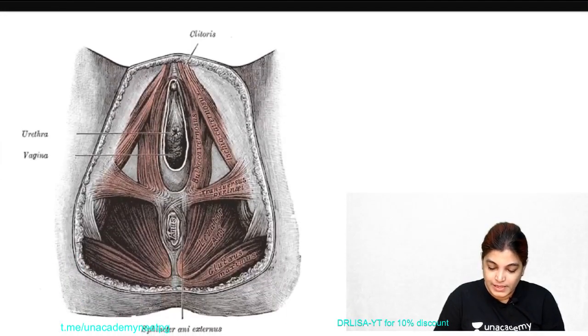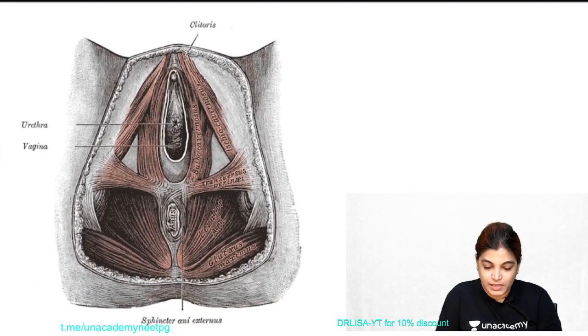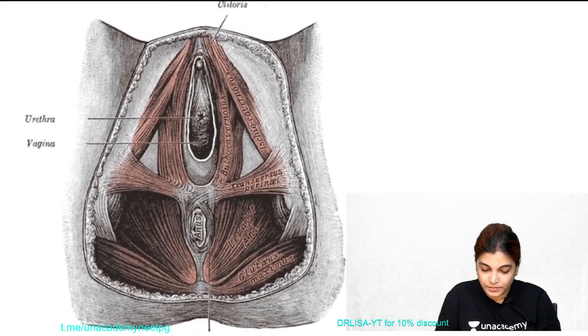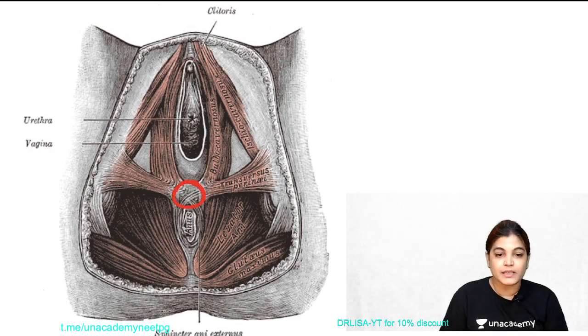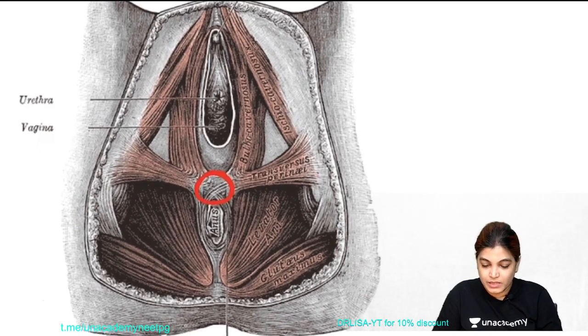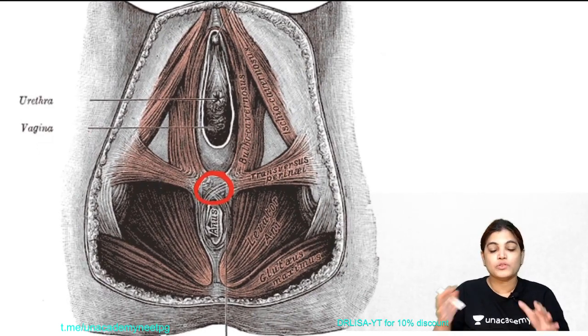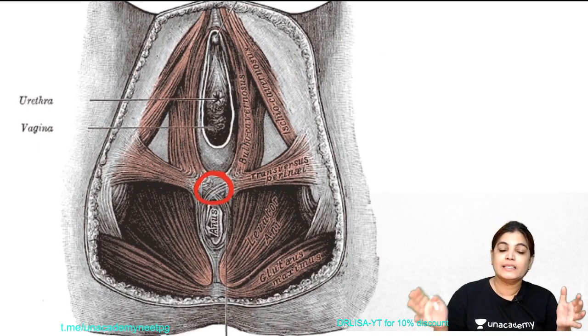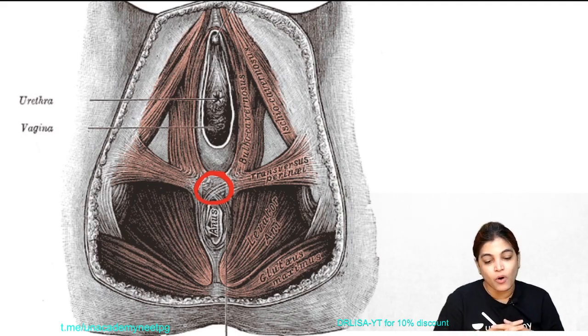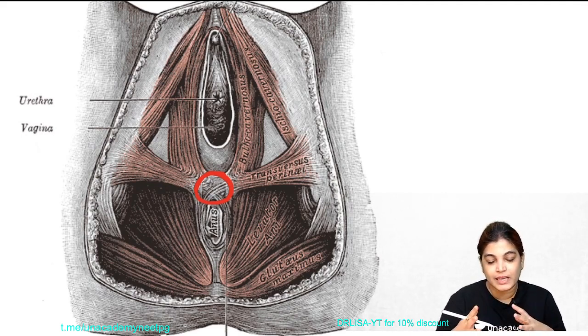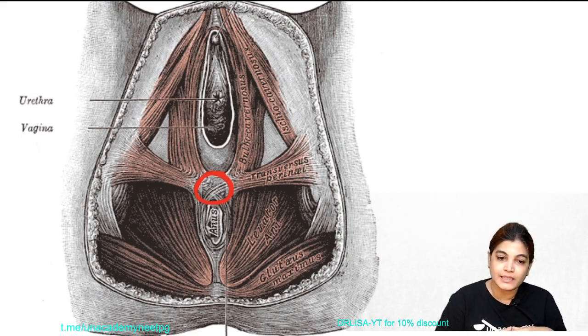So this is a diagram, as you can see. Let me slightly enlarge it. So here is the location. Let me use a red color. This location, can you see this area which I have encircled in red? As you can see in the diagram, so many muscles of the surrounding area are interlacing at this area. Actually the perineal body is an important structure in the perineum where 10 muscles are interlacing.